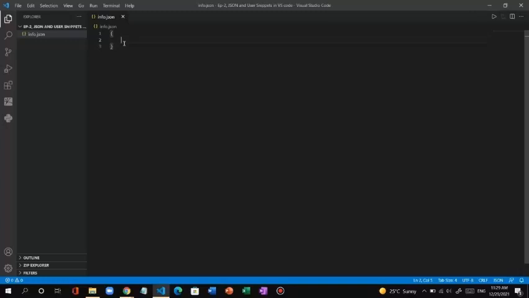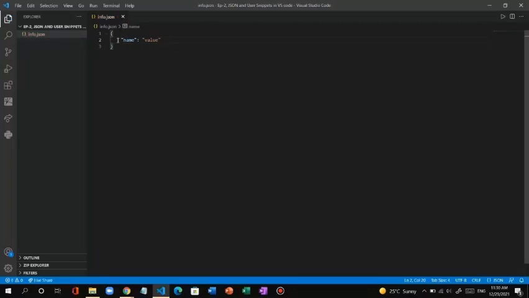As we saw in another logo, there are dots, and dots means something must be written here. It's right. So in double quotes, we need to write some name. And after double quotes, we need to write a colon, and in double quotes, the value, and then a comma at the last. And you can see it is showing an error, trailing comma. Why is it? Because after this comma, there is nothing next. So we need to remove it.